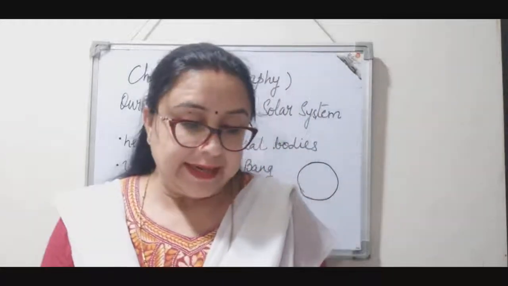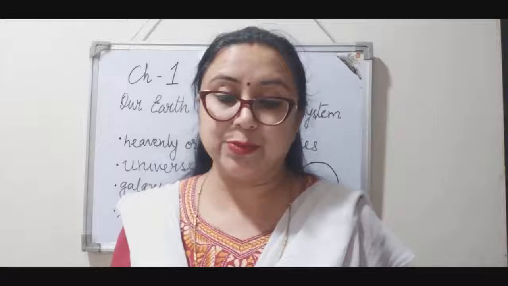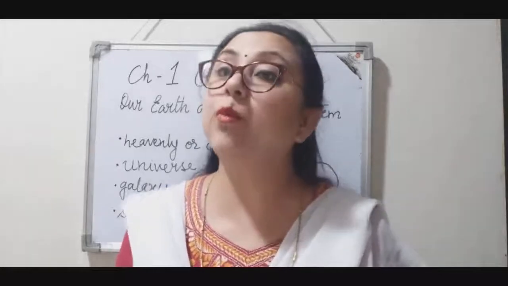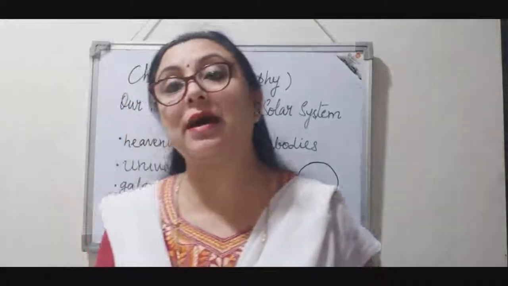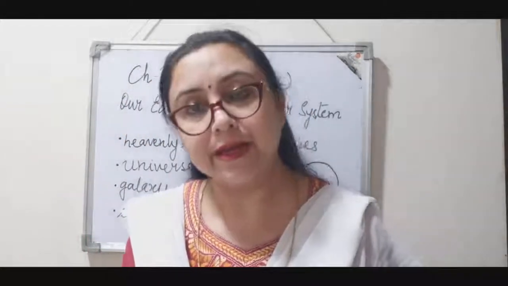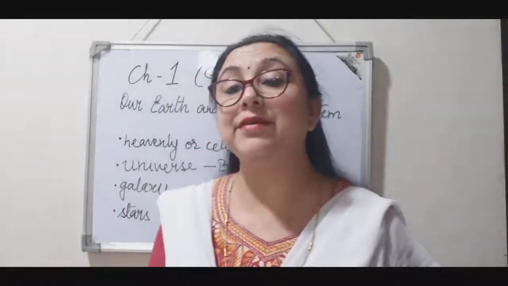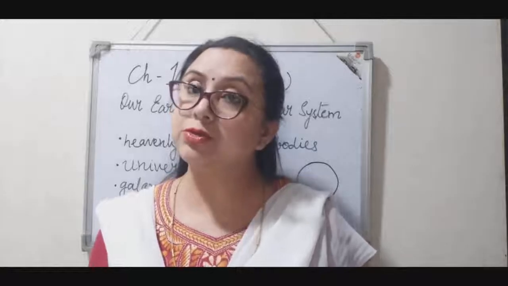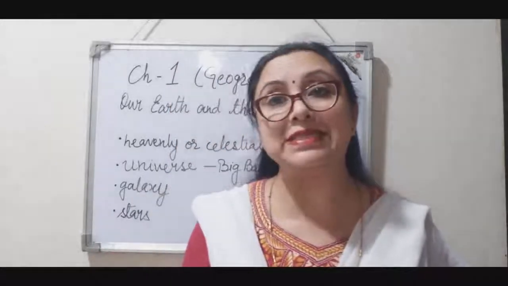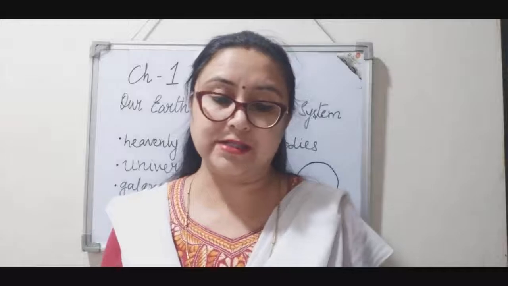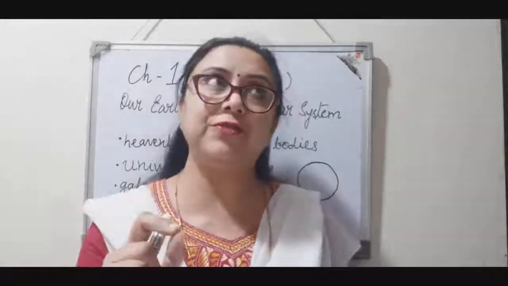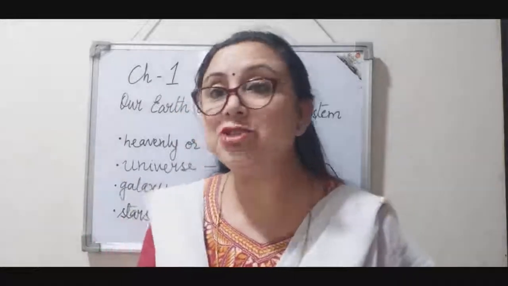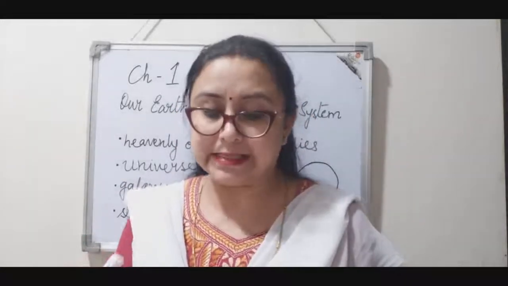Fine. Next thing that we'll discuss is what is pole star. So what is pole star? It's the brightest star in the north, right? And it is also called North Star. So what is the other name of pole star? Yes, it is North Star. And its position is fixed in the sky. The position of this pole star doesn't change. It's fixed in the sky, right?